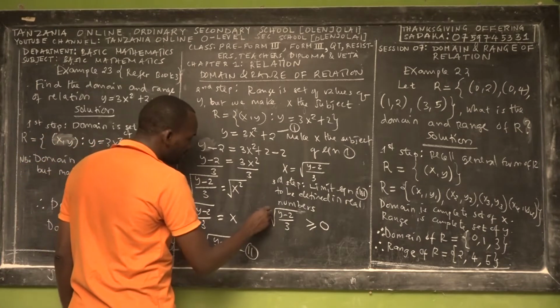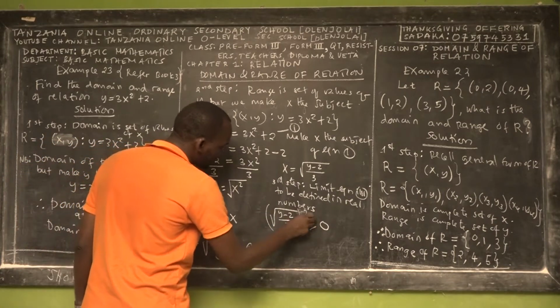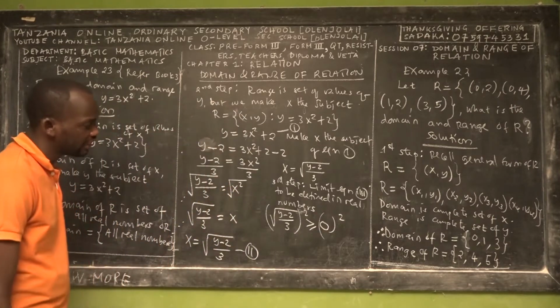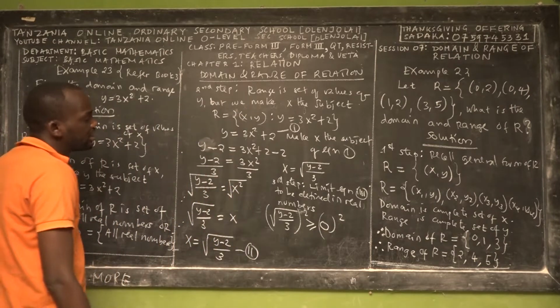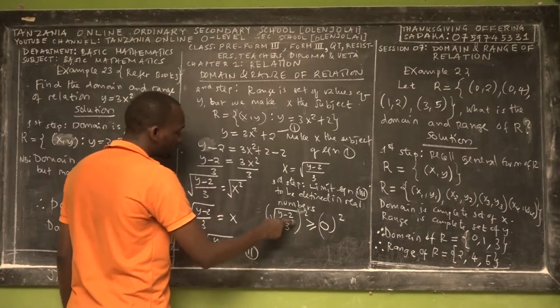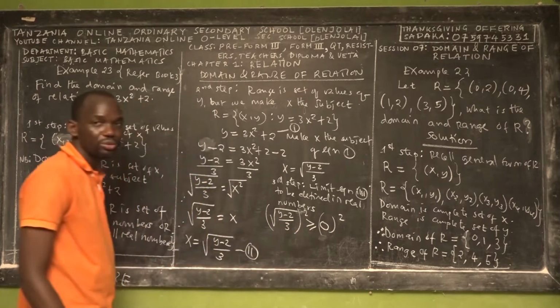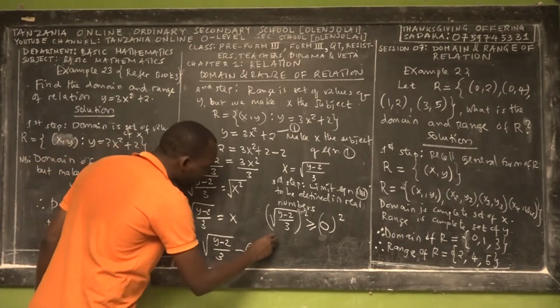So if that's the case, we square both sides, and then you have to make y the subject to know the limit of y. That will give us the value: the square root of (y minus 2) over 3, which is greater than or equal to 0. So if you square both sides, you have what?